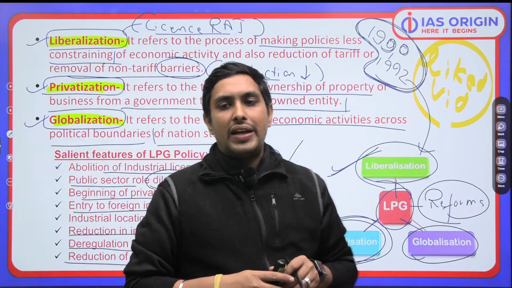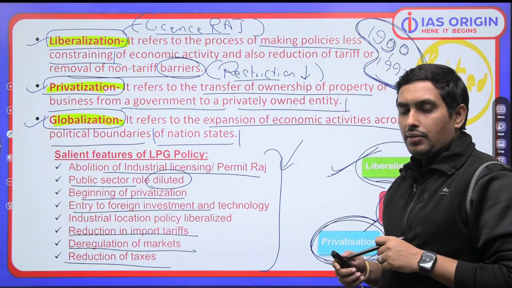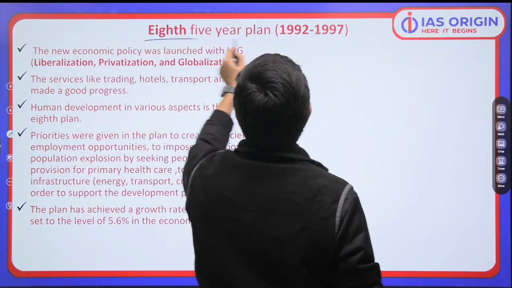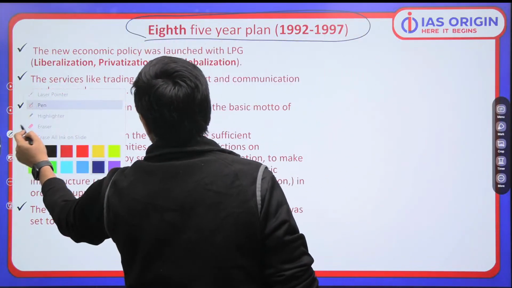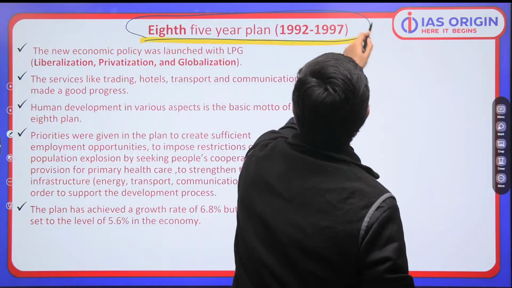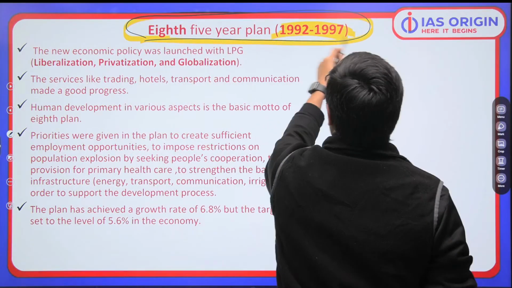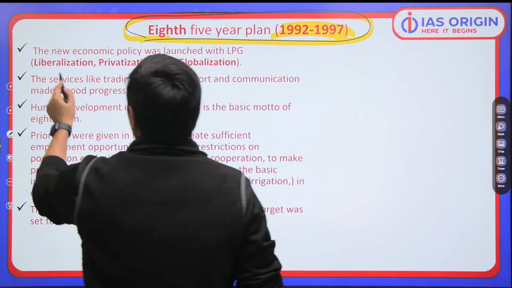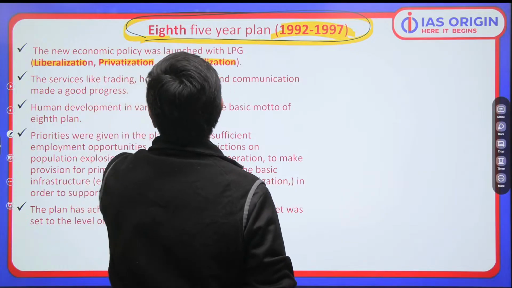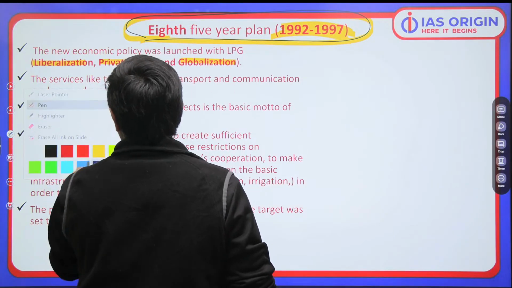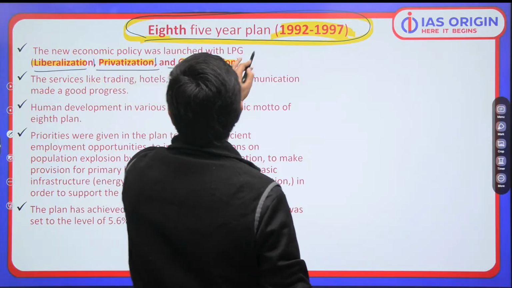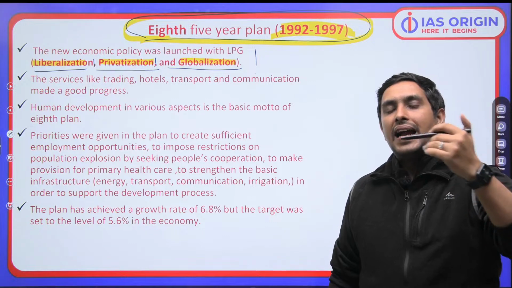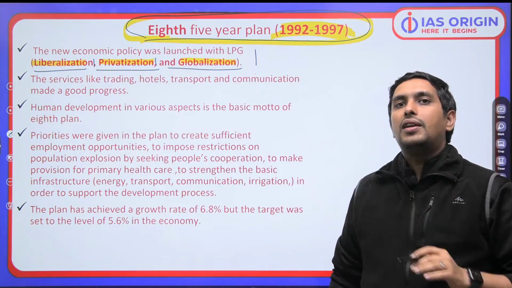That is what matters. So when I say this idea, that is the 8th 5-year plan. When I say 8th 5-year plan, in the 1990 to 1997 period, we have the 8th 5-year plan. So 8th 5-year plan is about what? It is about the LPG, liberalization, privatization, globalization. So basically, we are seeing the impact or the effect of LPG reforms in this particular 8th 5-year plan.